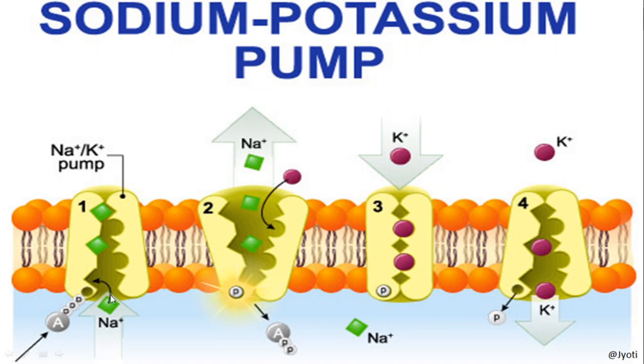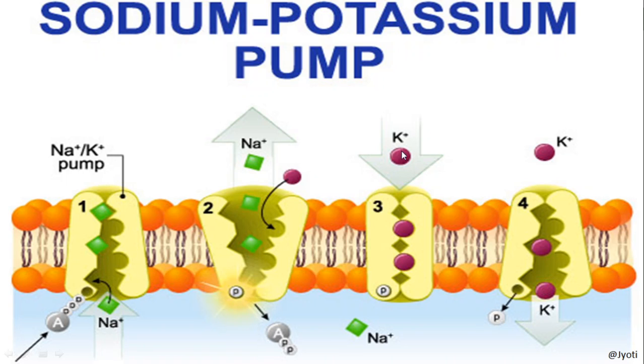Three sodium ions are exchanged for two potassium ions, and here you can see this is ATP, a triphosphate. These are three phosphates. Now you can see one phosphate is released, and when one phosphate bond is broken down, a huge amount of energy is utilized and this protein channel is opened and these sodium ions are transported through the membrane.